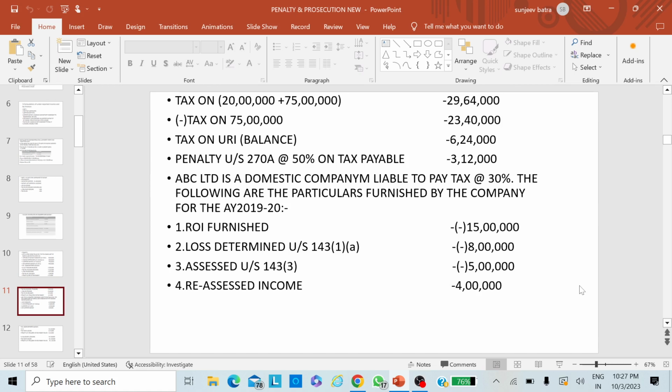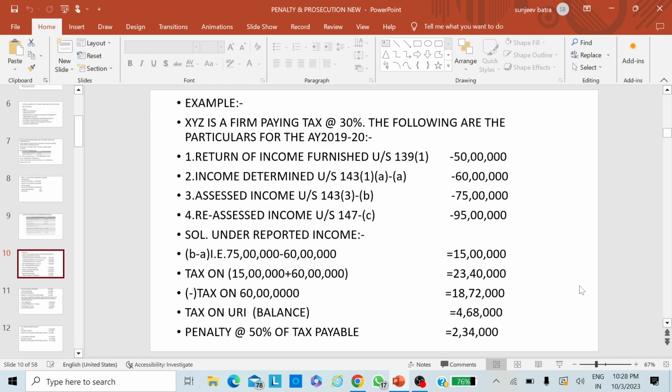I again tell you that you have to take the underreporting of income. Let us assume, start with this, that in this example the last assessed income is 75 lakhs. You can see the income assessed. Now the difference between these two incomes, reassessed income and the assessed income, is 20 lakhs. You have to take 20 lakhs plus 75 lakhs last assessed income.